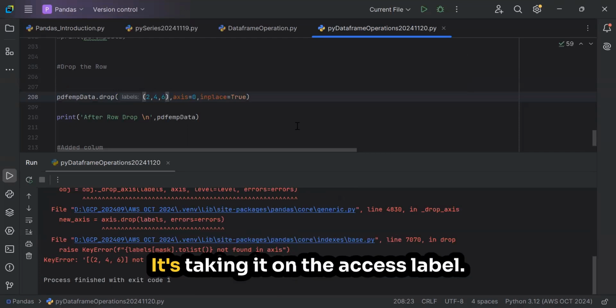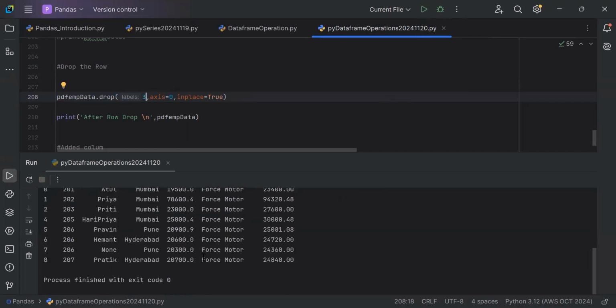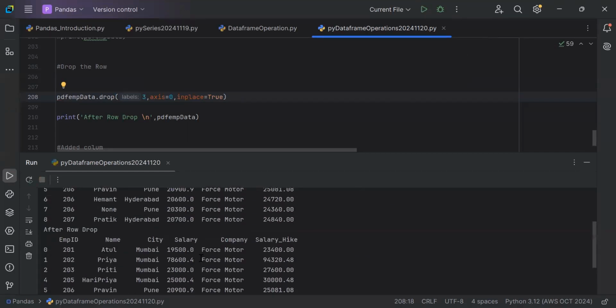Not found axis. Okay, it's taking it as axis label. Okay, the third one is dropping, that is correct.